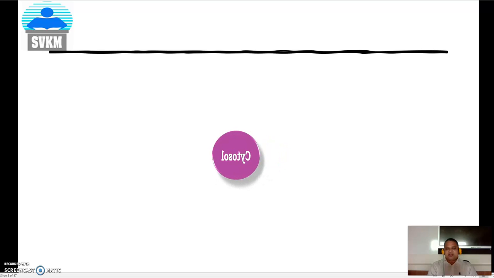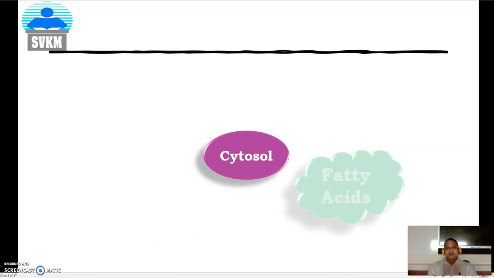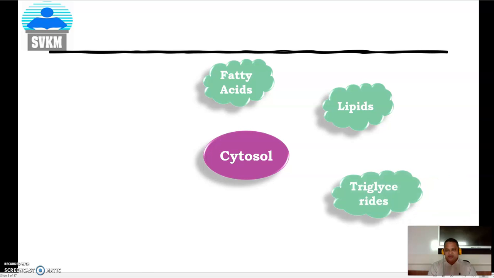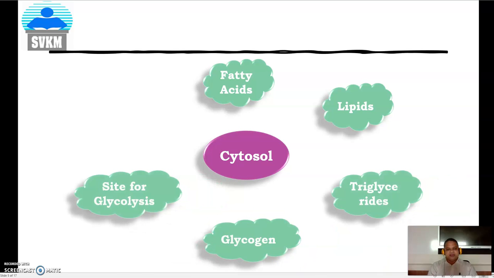Apart from these ions, proteins and glucose, there are other materials dissolved or embedded in the cytosol: fatty acids, lipids, triglycerides, glycogen, and it is a site for glycolysis, and lastly amino acids.